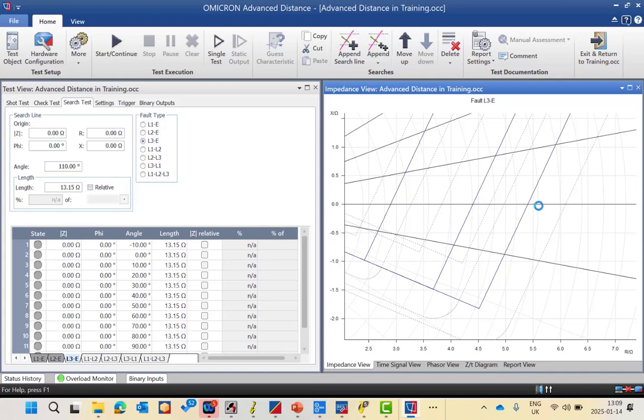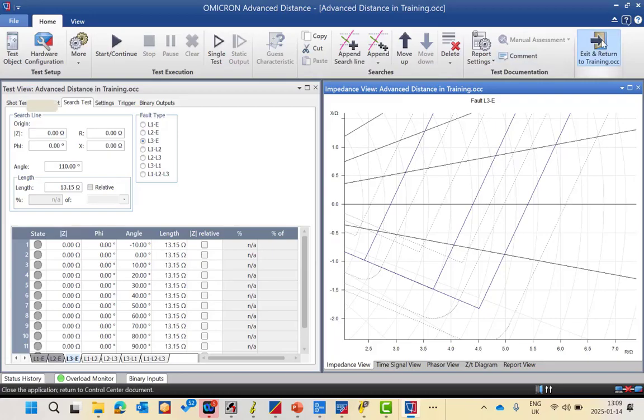So the CMC and Test Universe know the expected intersection between the search line and the impedance characteristic, like 2.9 for zone 1, 4.4 for zone 2, and 5.4 for zone 3. With this expectation, it will define exactly which value intersects with the zone boundaries, and it will compare this value with the expected nominal value. If it is within the tolerance band, which is 3 or 5%, it will be assessed as pass. Otherwise, if it's outside the tolerance, it will be assessed as fail.